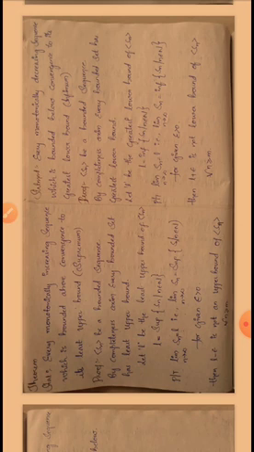Every monotonically increasing sequence which is bounded above converges to its supremum is one theorem. And every monotonically decreasing sequence which is bounded below converges to its infimum is the next theorem. So once again we have to repeat this second theorem: every monotonically decreasing sequence which is bounded below converges to its infimum.